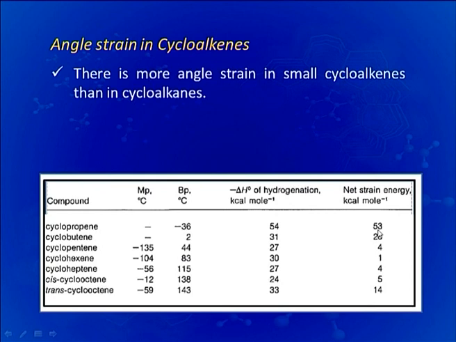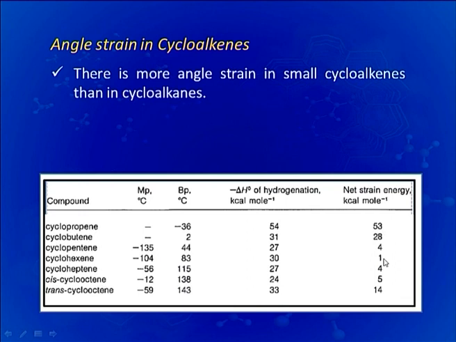If you look at the net strain associated with the molecule, you will find that cyclohexene has minimum strain. Net strain energy means the strain possible in the molecule because of the three strains we have already discussed, that is angle strain, torsional strain and van der Waals strain.